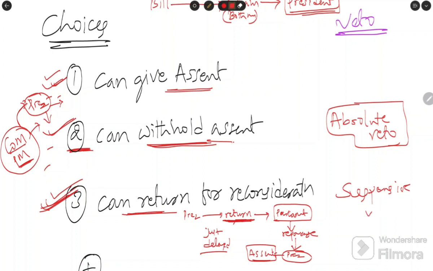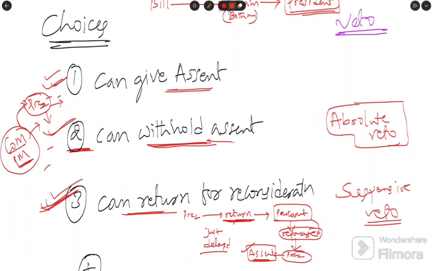Why is this a suspensive veto? This veto can be overridden by the parliament. How does parliament override it? When parliament repasses the bill, does the president have any other choice after the passage? No choice. The only choice is giving the assent.